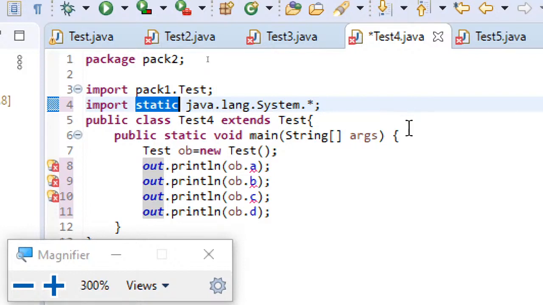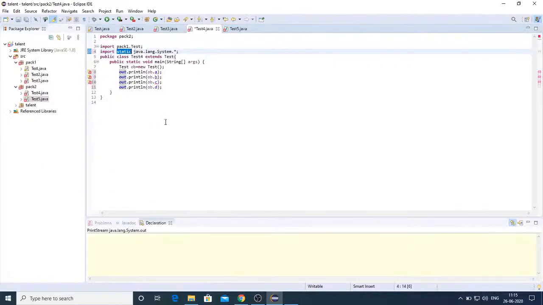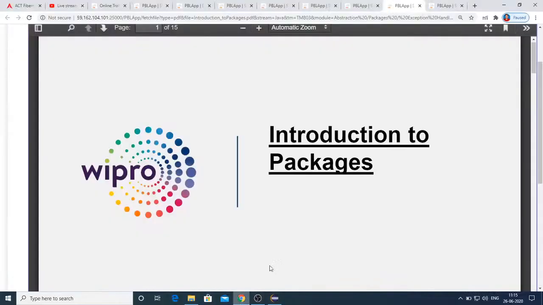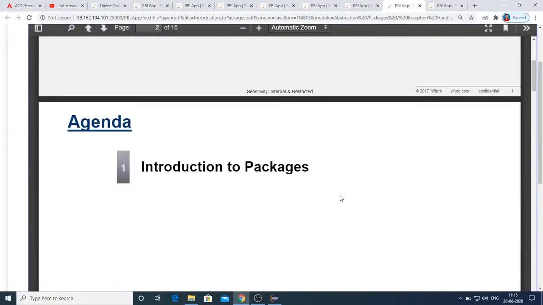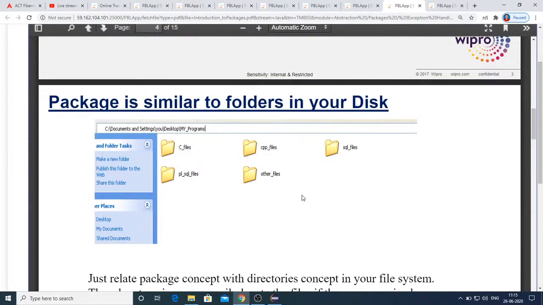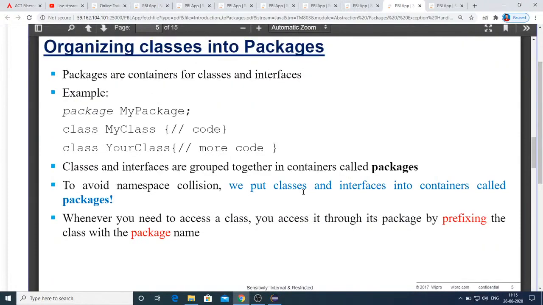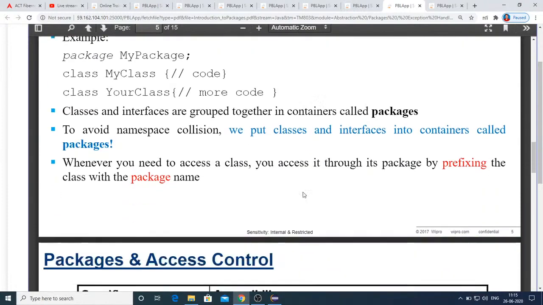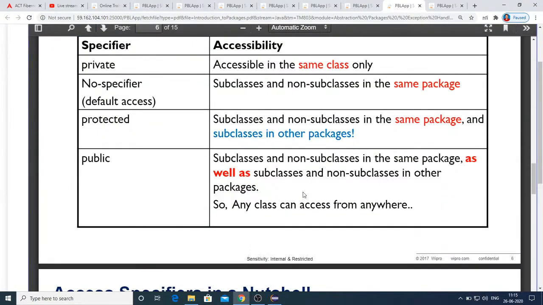So this is one point I would like to tell you. And now coming to the introduction to packages, we have covered this. Yeah, this is what I said. If you just create a package, by default it's like a folder in your system. And here you can see the access specifiers' visibility.